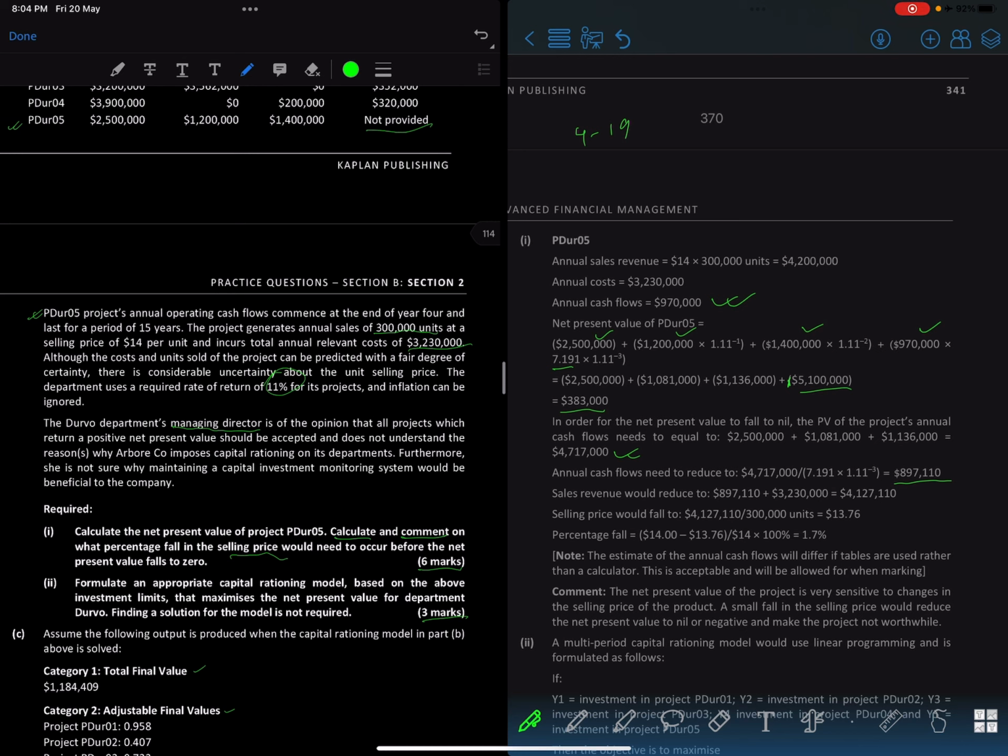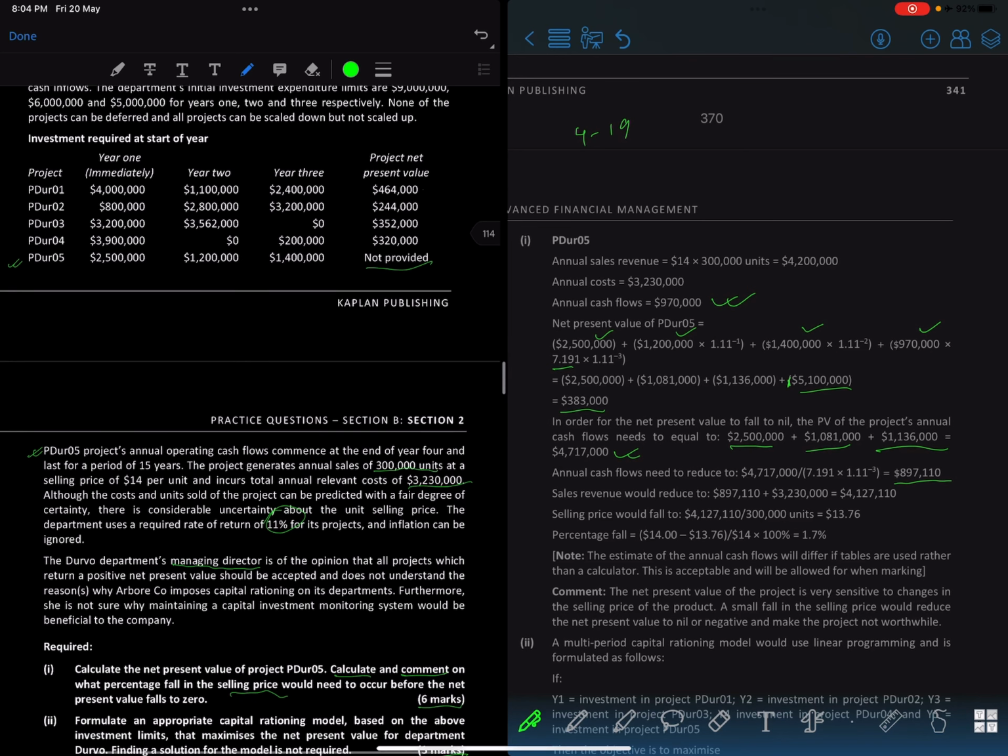Will need to equal to this amount plus this amount plus this amount, right? We won't be discounting that because it's the 1 year, which is immediately, right? That's why it will have to fall to that amount. So we divide that with how much? We divide that with in perpetuity times your discount rate, right? Times your discount rate. So that will bring us to this amount, 8917.